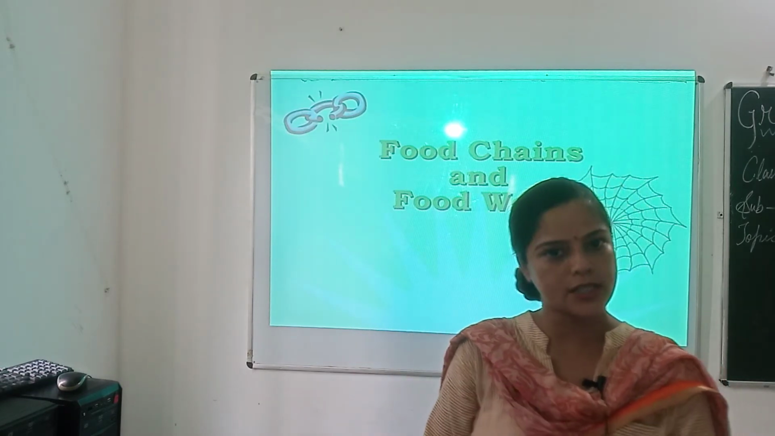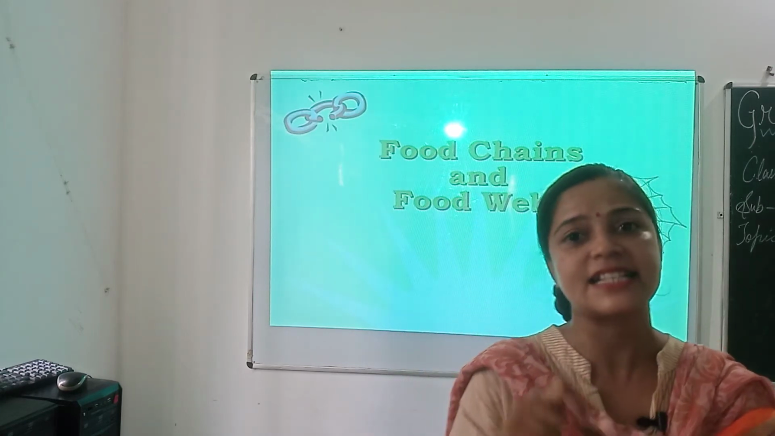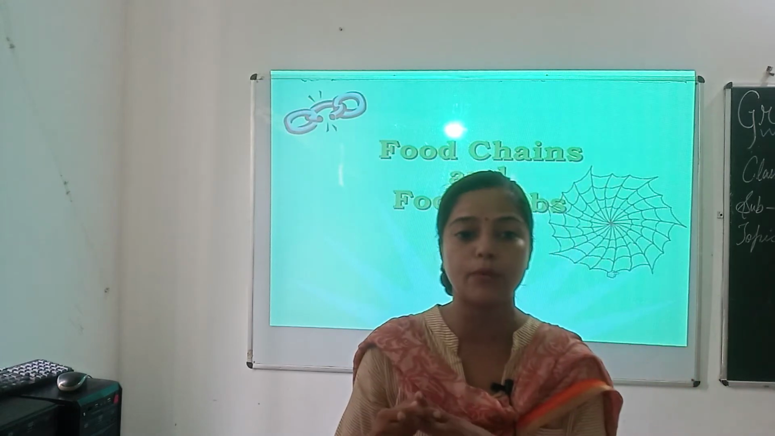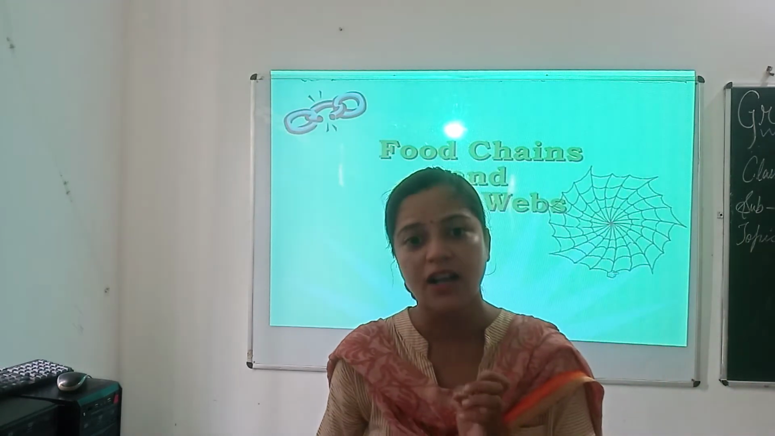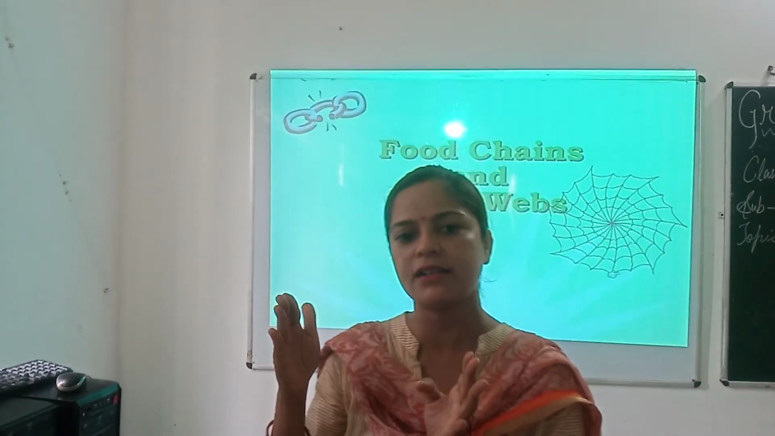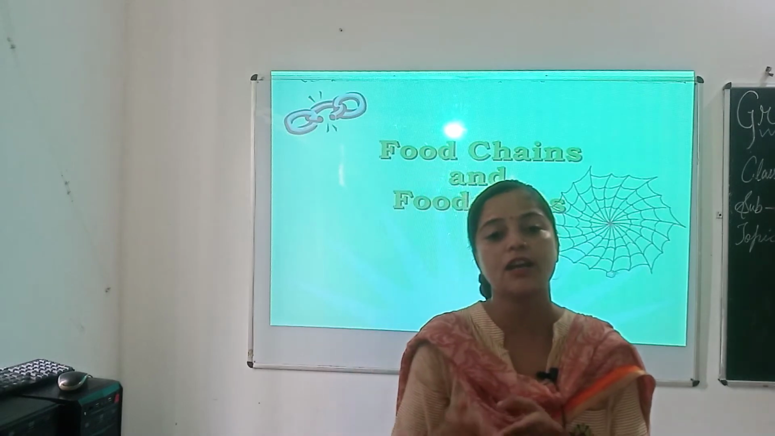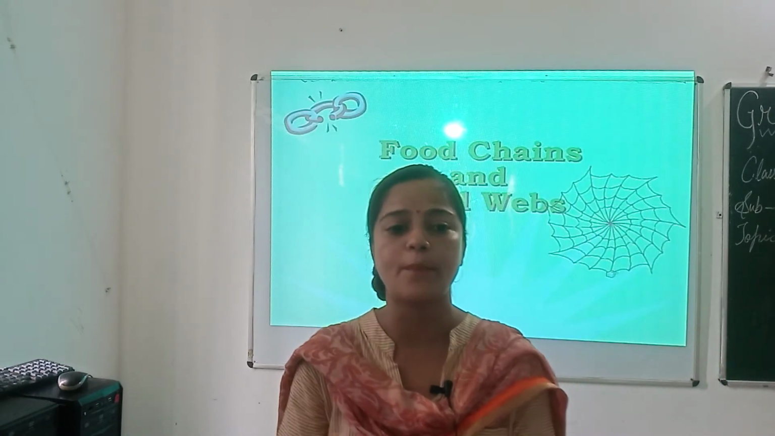Okay, then what is the example? The example I gave you: grass, that is the producer, is eaten by grasshopper, that is a herbivore. And then the grasshopper is eaten by a frog, that is a primary carnivore. And then the frog is eaten by a snake, that is a secondary carnivore. And then the snake is eaten by an eagle, that is a top carnivore.